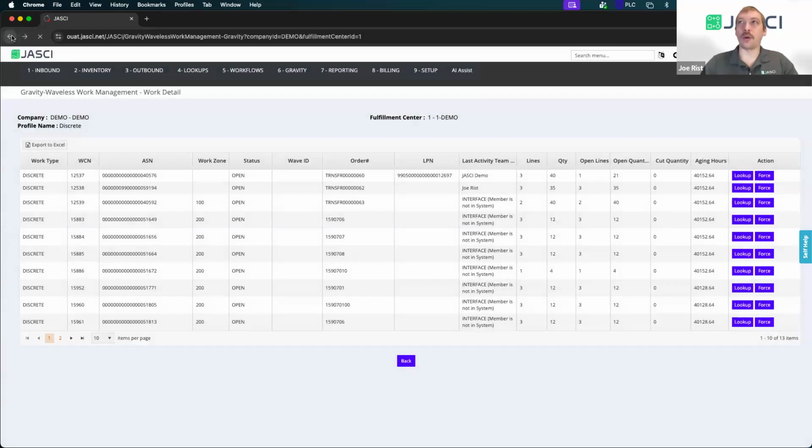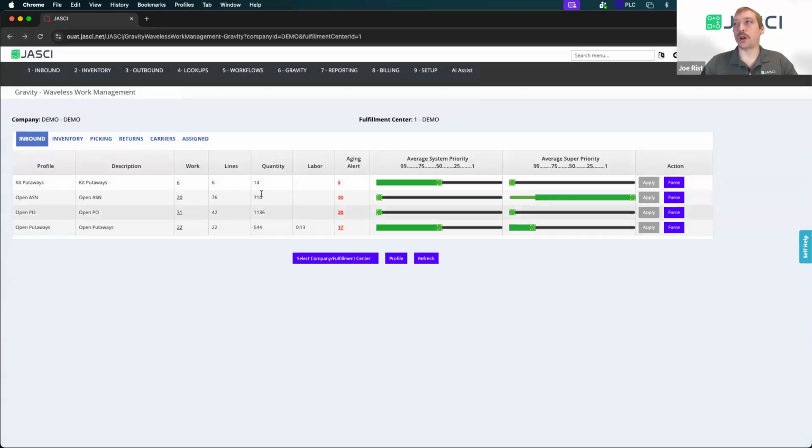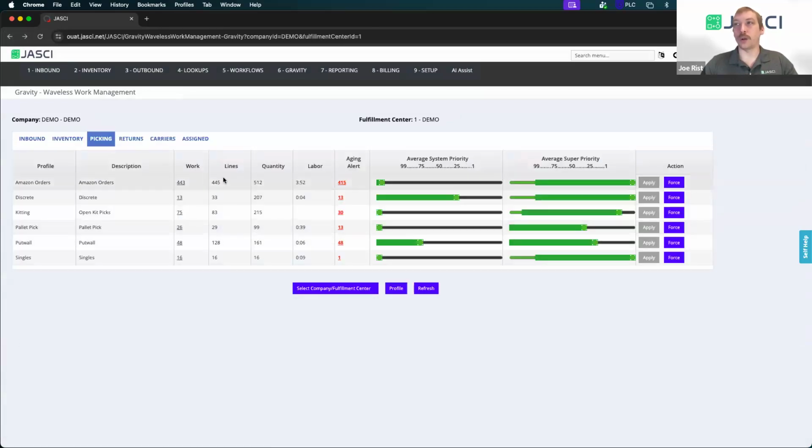So that's how Gravity operates. You can see your work, your lines, your quantity across all of your profiles that you build. You can also see your labor calculations and also how many of those works are aging out of the total amount that you have there. And then you can view the systematic priority. Now, the labor calculation actually comes from a labor standard that you can program in for all work types in the zones that they occur.